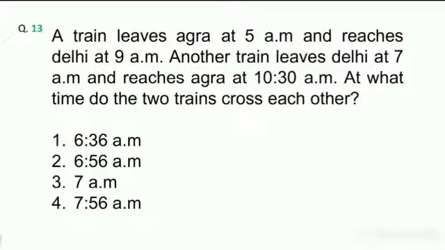A train leaves Agra at 5 am and reaches Delhi at 9 am. Another train leaves Delhi at 7 am and reaches Agra at 10:30 am. At what time do the trains cross each other?